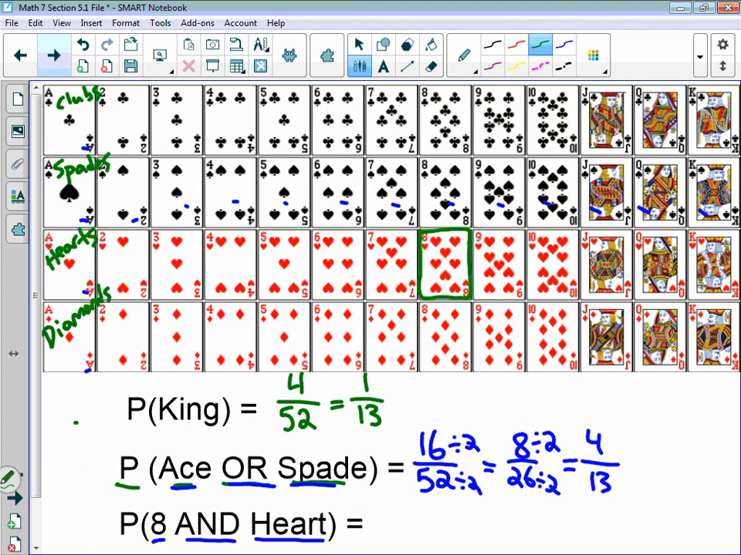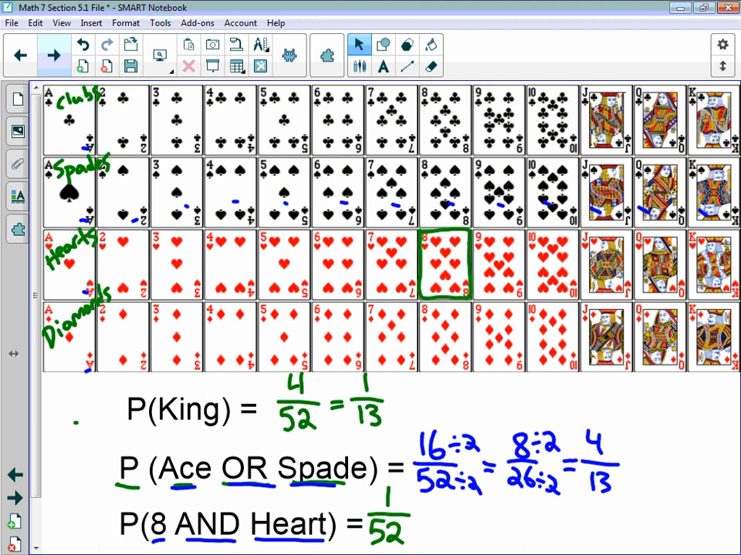So notice the difference between or and and. Ace or spade left us with a large selection of cards we could choose. But 8 and heart meant that what we chose had to be both of those things, not one or the other. And there's only one card here. This would be 1 out of the 52 cards that would fall into that category. So we only have one favorable outcome out of the 52 total possible cards that we could pick.